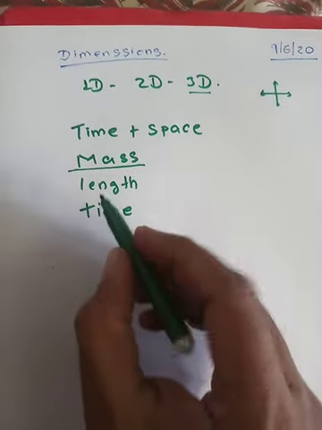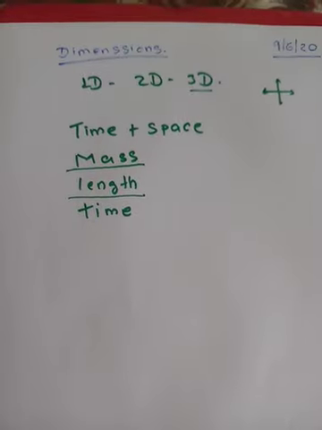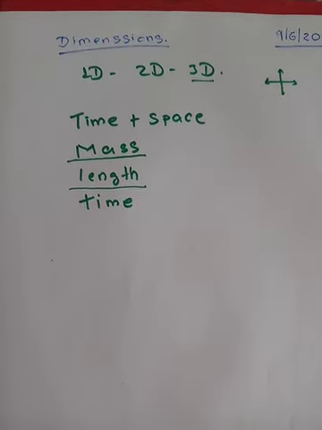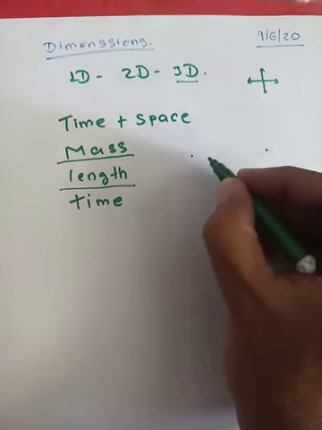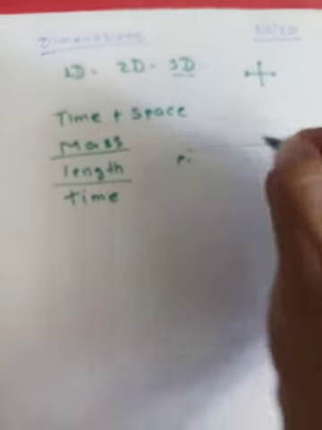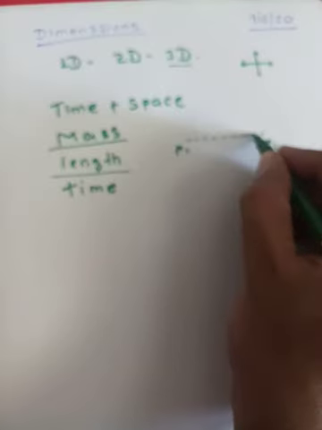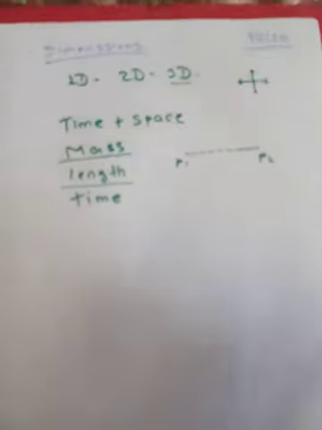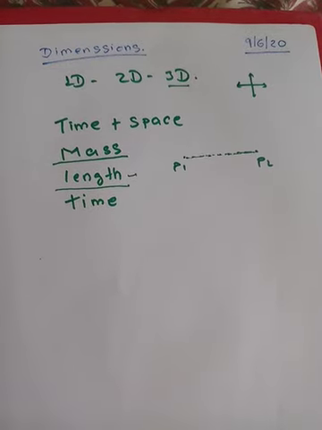Okay, then the second thing is length. Now, what is length? Length is the spacing between 2 points, the gap between 2 points. This is point P1, call it point P2, and this thing. Okay, the space between these 2 points is known as what? It is known as length.